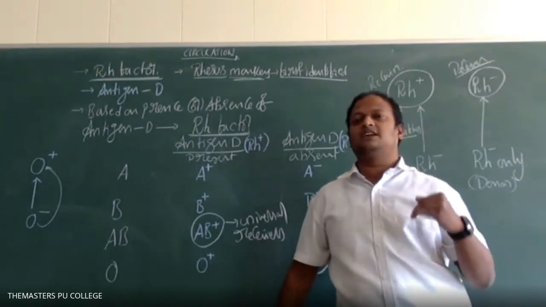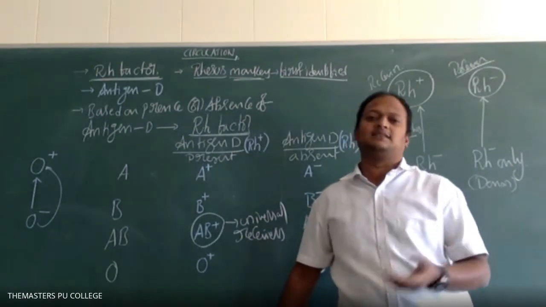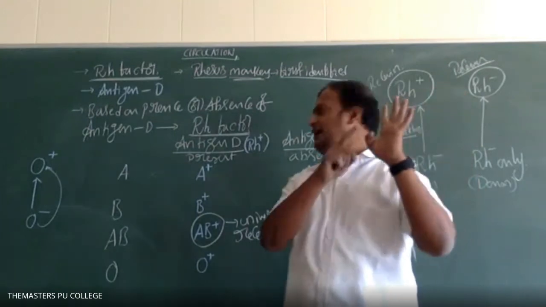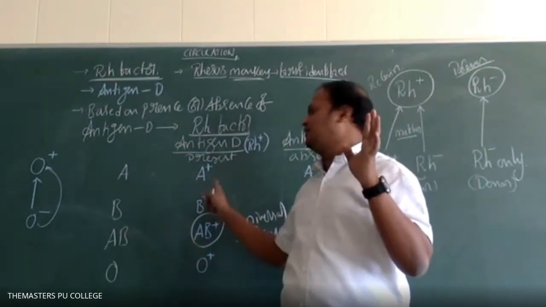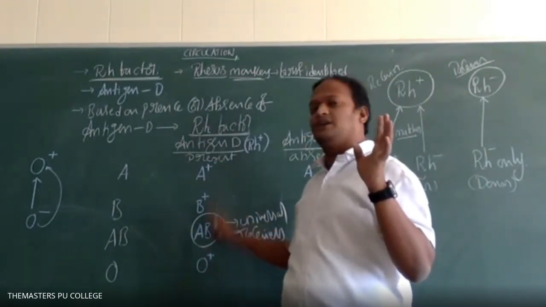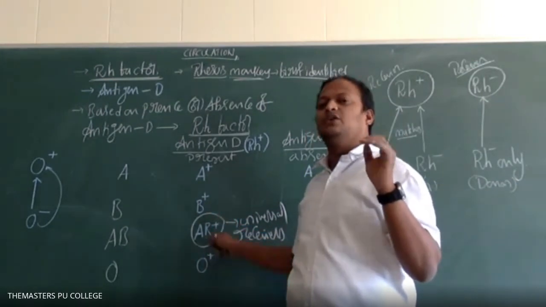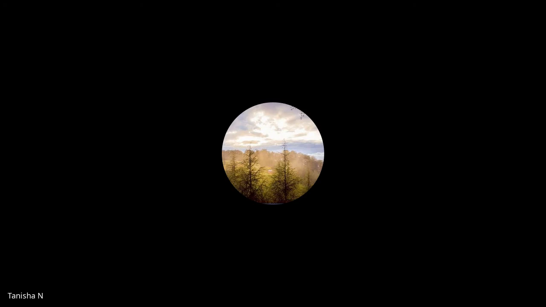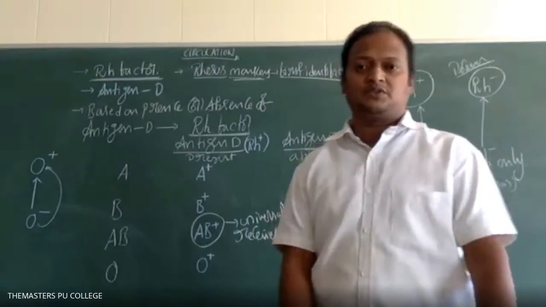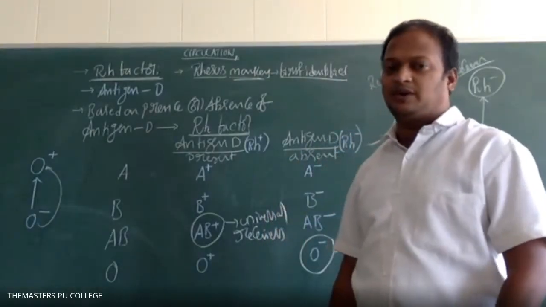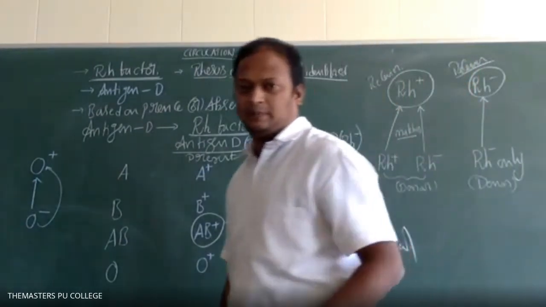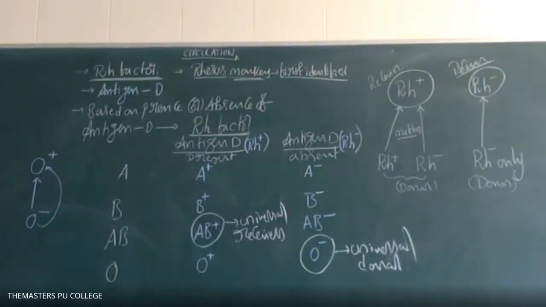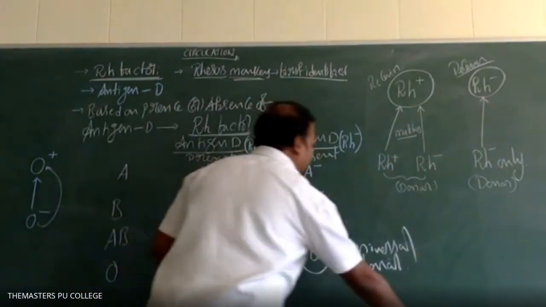O positive is the donors. So who are the receivers? O positive can donate their blood to A positive, B positive, AB positive, O positive. Is it clear, students? Yes, sir. Right. So from an objective point of view also it is most important, you should practice the problems based on this concept, right? The next one.